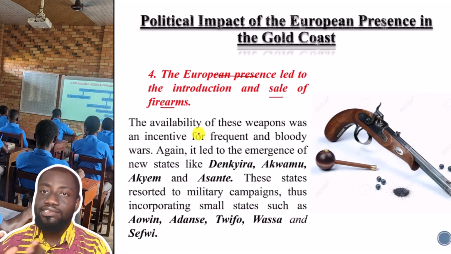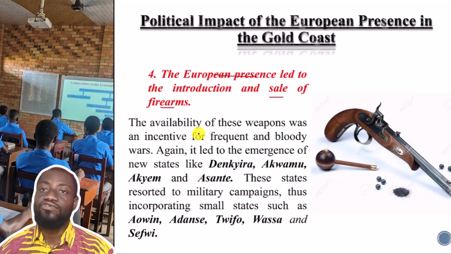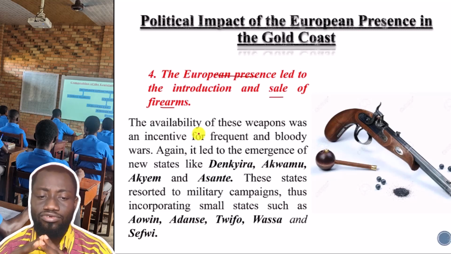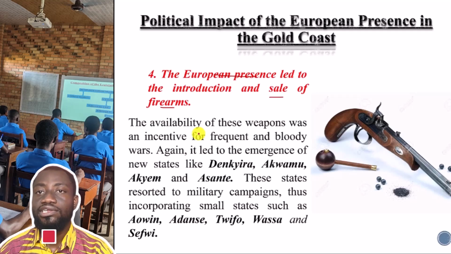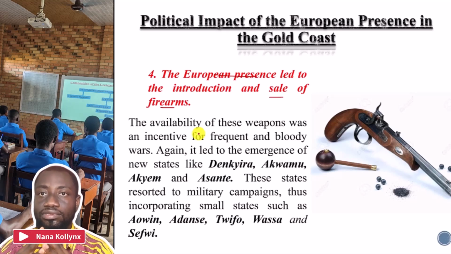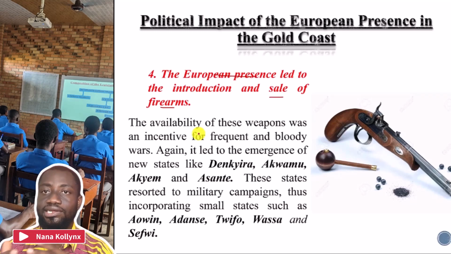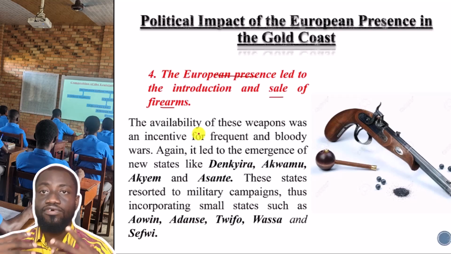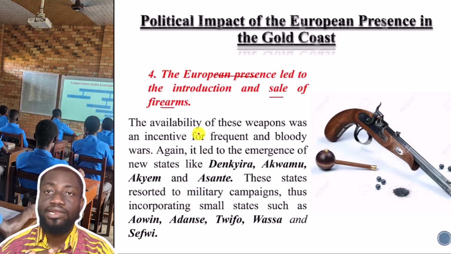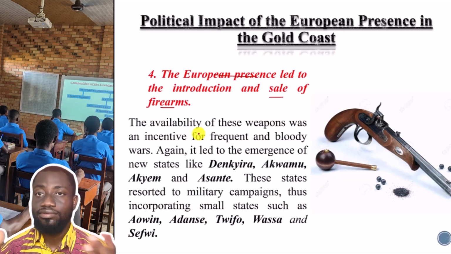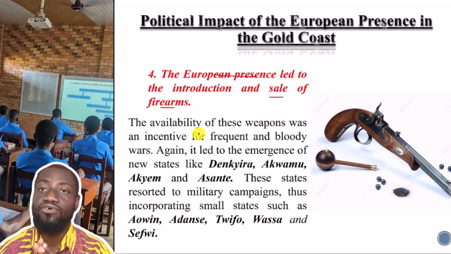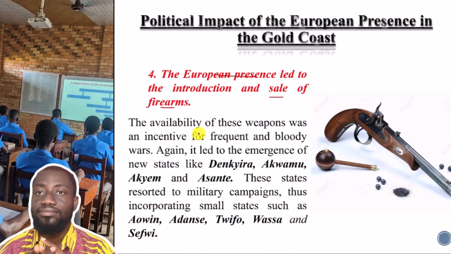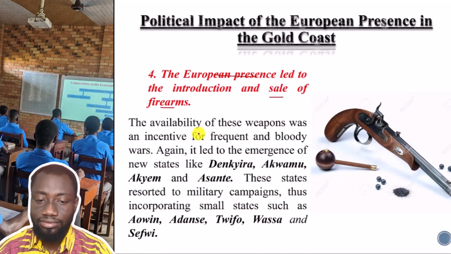So these guns brought about the emergence of very, very large states, new states such as Denkyira, Akwamu, Akyem, and Asante. All these states had access to slaves and gold, and so they were able to exchange them for guns. Now, what would they use the guns for? The guns were used for attacking lesser states and making them vassals, and therefore they used these guns to embark on several wars of conquest, making sure that they gain more lands.